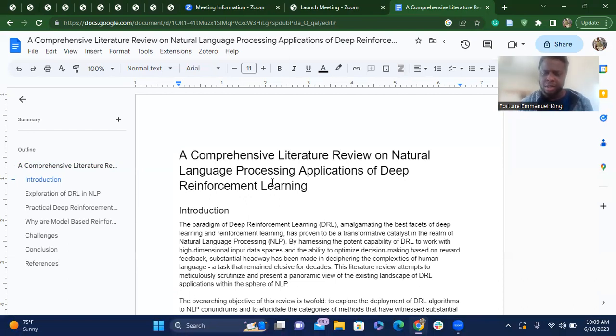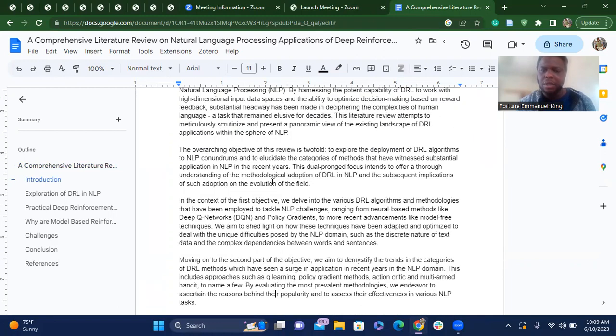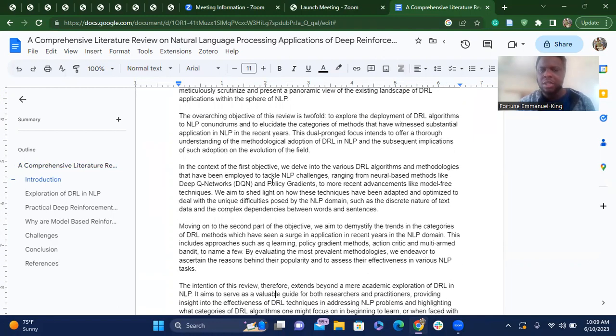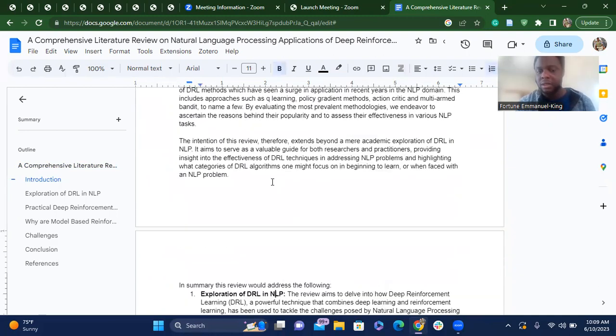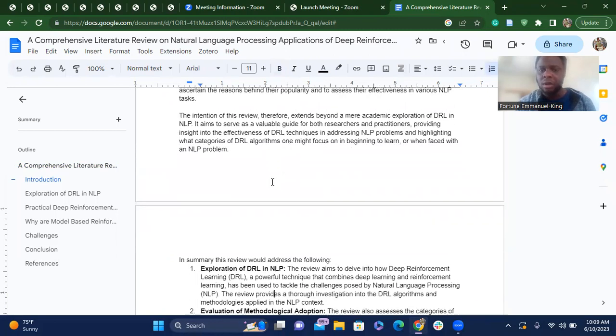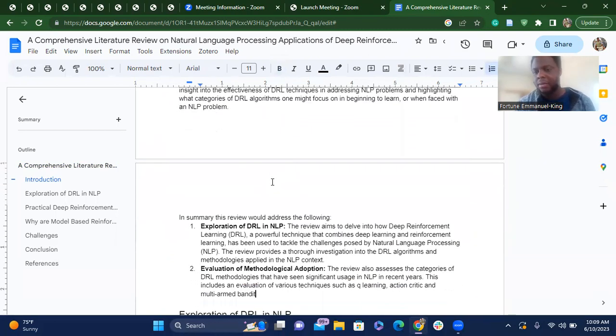And natural language processing, as you know, is this big thing now because of the advent of ChatGPT, Bard AI, Bing Chat, and other large language models and transformers that are doing very cool stuff with language. So I wanted to really delve into how ChatGPT is being used, and how deep reinforcement learning is being used in all of these really cool LLMs